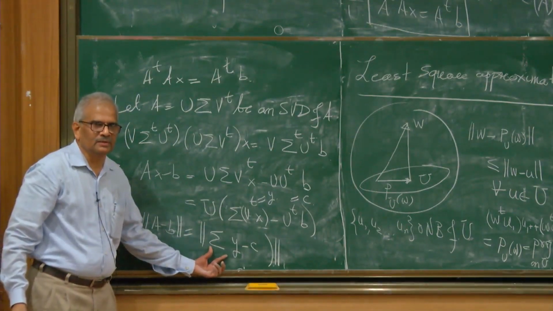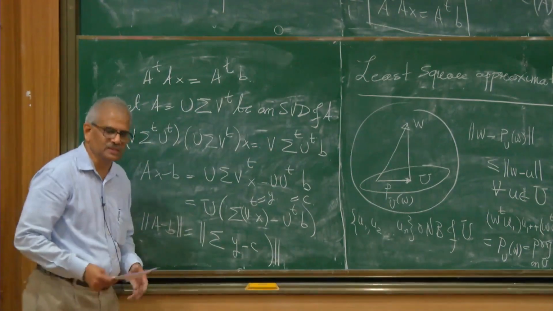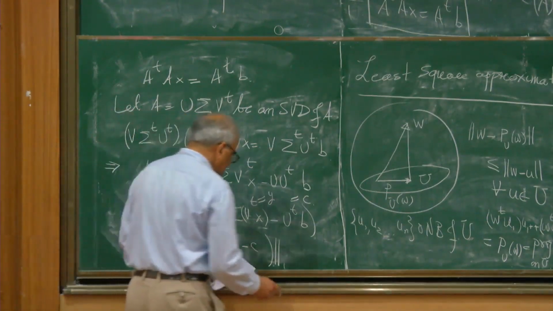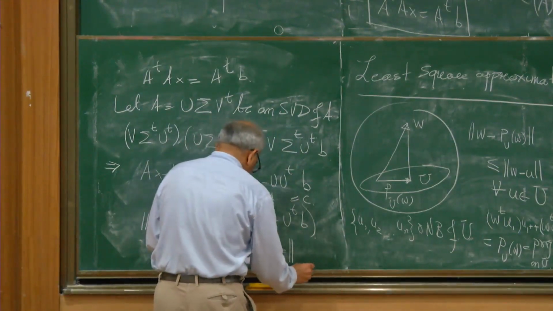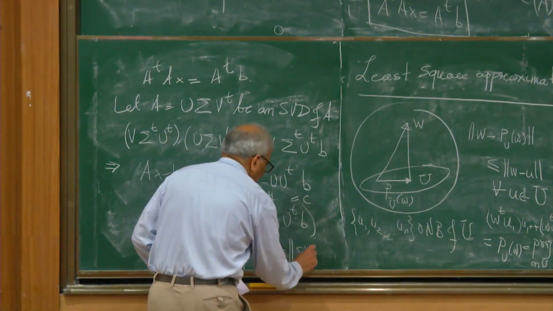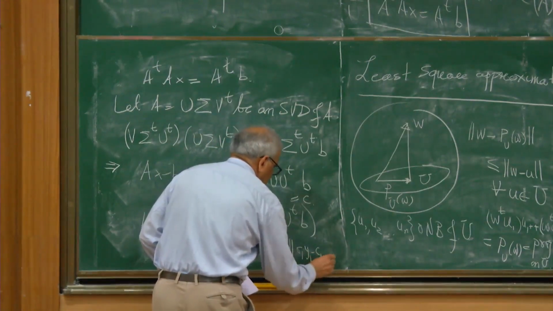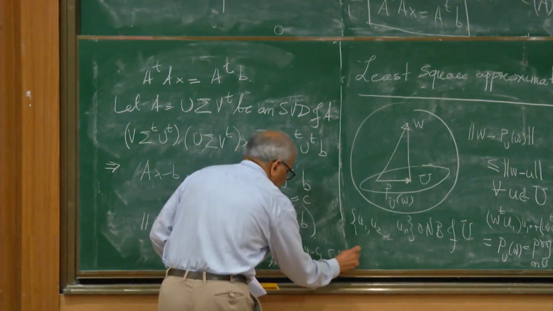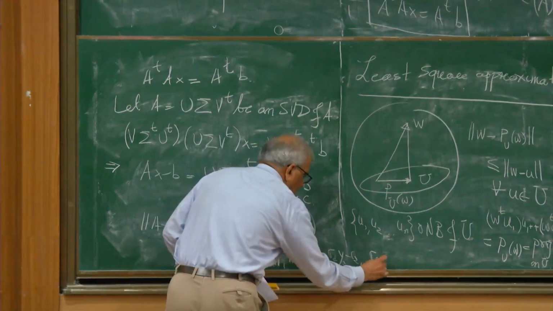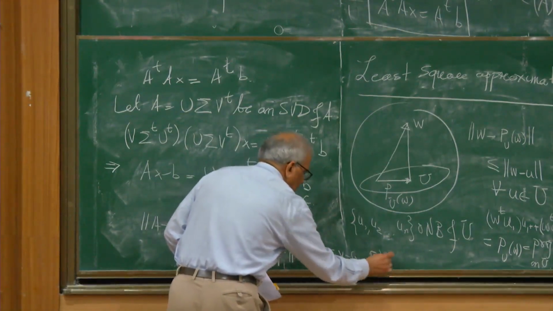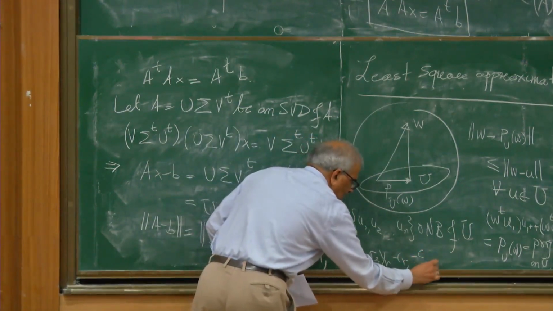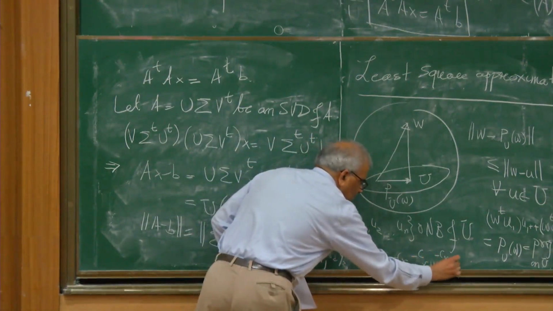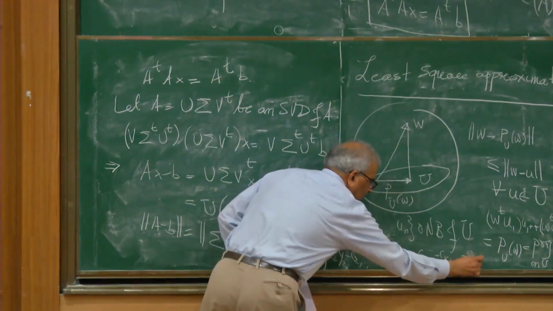Sigma is a diagonal matrix, so I can easily write sigma Y minus C. What are the components of sigma Y minus C? The components are sigma 1 Y1 minus C1, sigma 2 Y2 minus C2, and the last non-zero singular value is sigma R, YR minus CR, and then the next ones will be minus CR plus 1, minus CR plus 2, up to minus Cm.